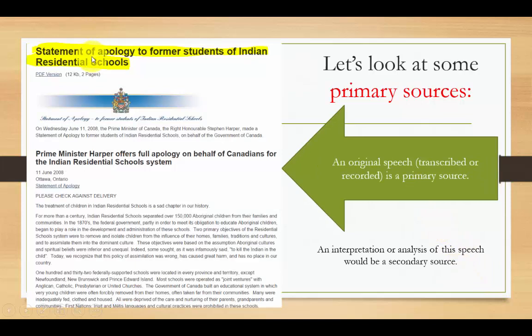Here's an example of a speech that was given in 2008 by Prime Minister Harper, the Prime Minister of Canada, and it is an apology to former students of Indian residential schools. This speech has been transcribed. It's written out here, and because it is the actual speech itself, it's a primary source. Notice that if we were to read an article that discussed the speech and talked about it, but it wasn't the speech itself, that would be a secondary source.